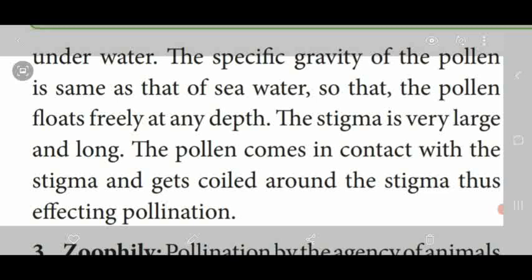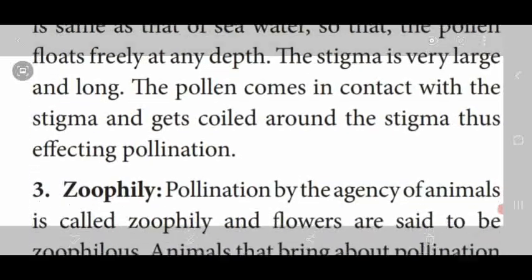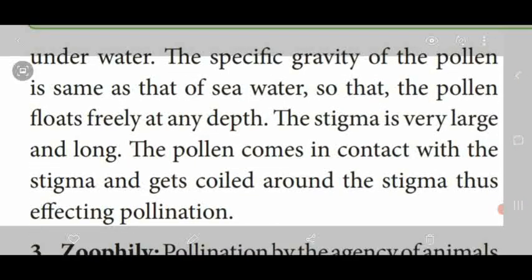The stigma is also very large and long. Due to the water current, the pollen grains come in contact with the stigma and get coiled around the stigma, thus effecting the pollination. So this type of pollination is called hypohydrophily. That means pollination takes place inside the water.